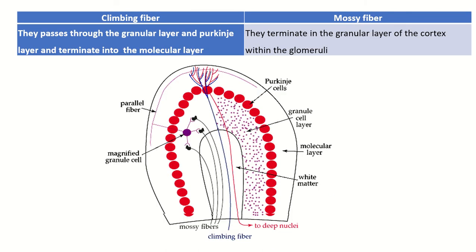Climbing fiber: when the climbing fiber reaches the cerebellum, it crosses the white matter, then it crosses the granule layer, Purkinje cell layer, and ultimately reaches the molecular layer of the gray matter of the cerebellum. That is why it is known as the climbing fiber. The mossy fiber reaches the granule cell layer, and here it forms rosettes.